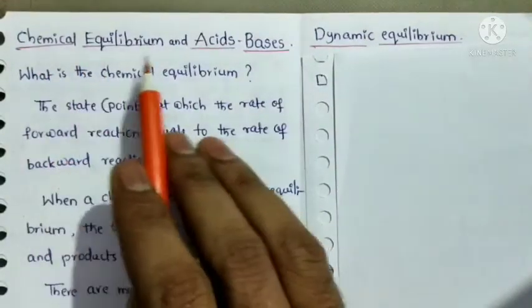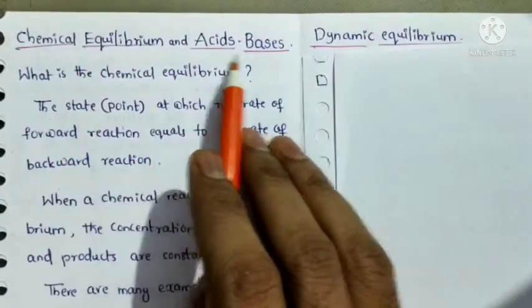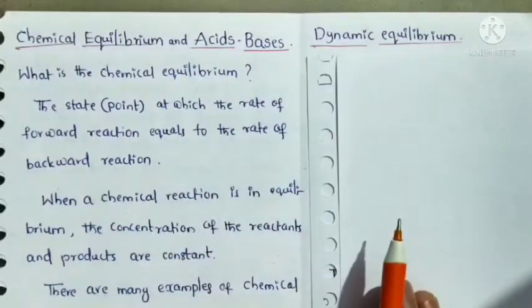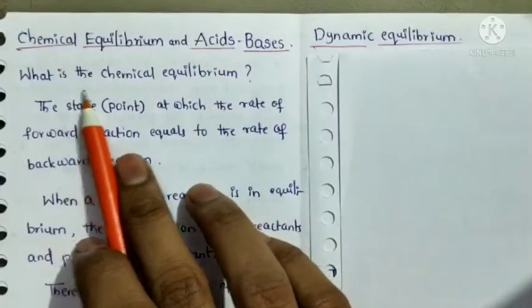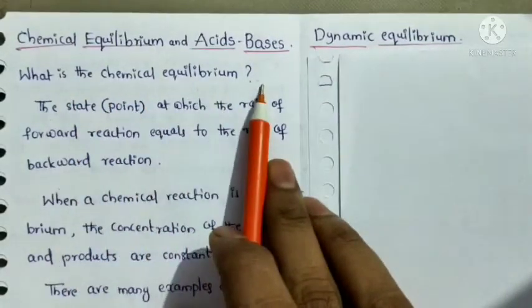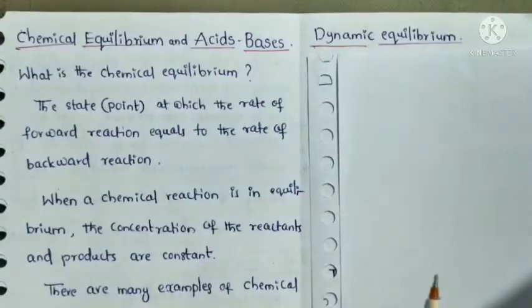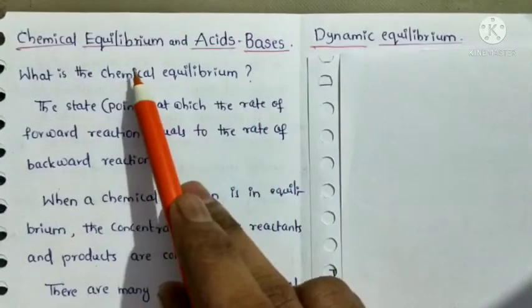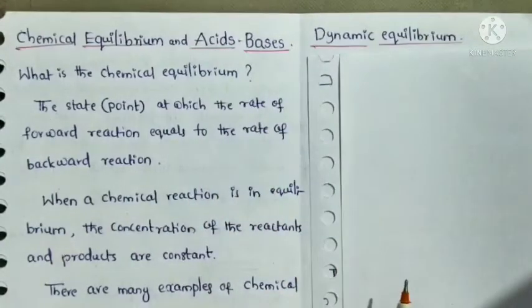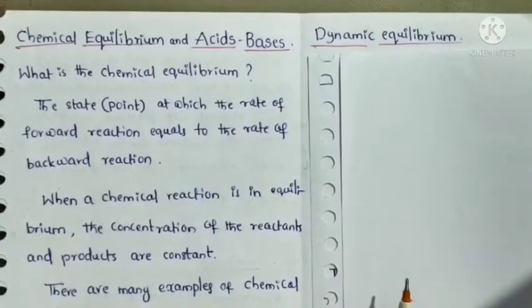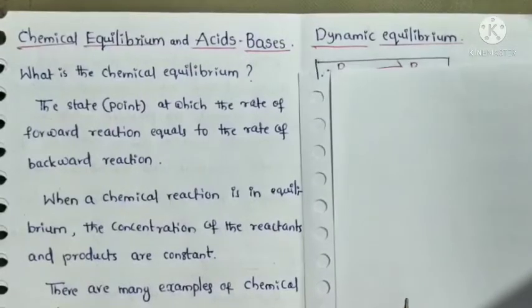In semester 2, the next chapter is chemical equilibrium and acids and bases. So now we will discuss what chemical equilibrium is. Simply, we can say that a chemical reaction is in equilibrium.